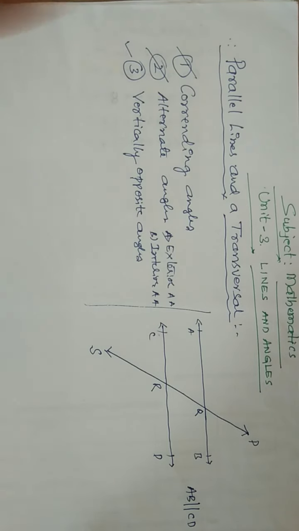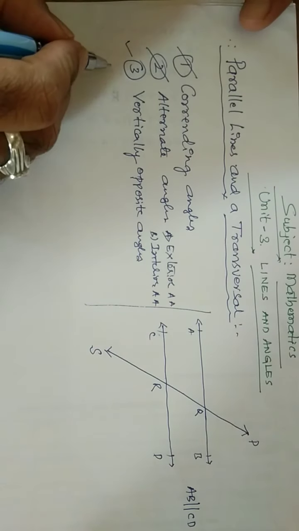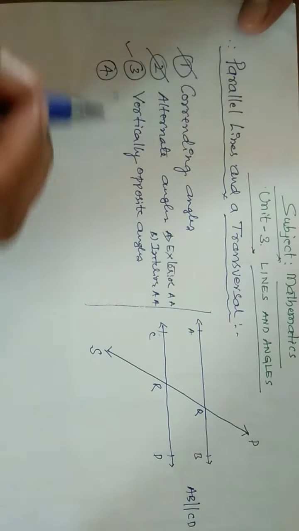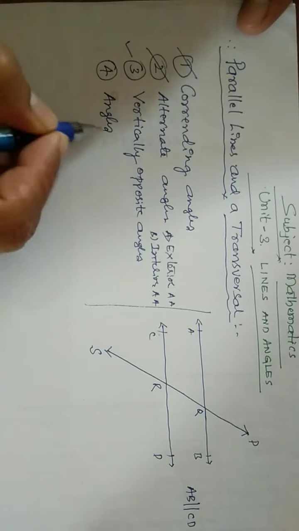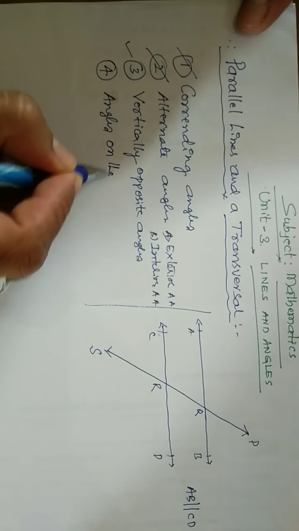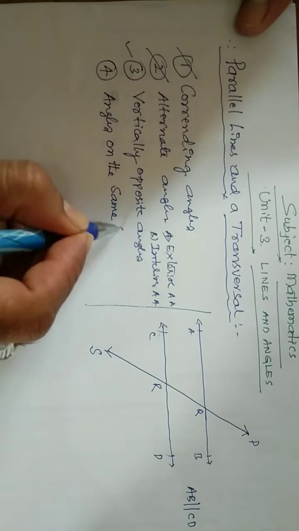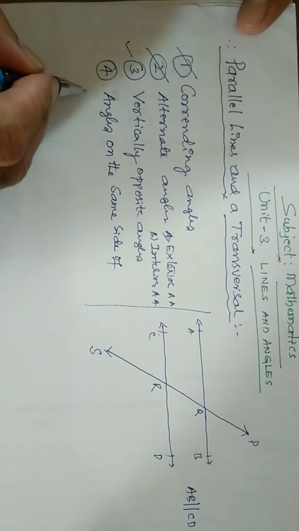This is a very important concept you need to understand, and you should remember what corresponding angles are and what alternate angles are. In alternate angles, what are exterior alternate angles and interior alternate angles. So we are going to discuss that. And one more kind of angles we are going to discuss: angles on the same side of the transversal.